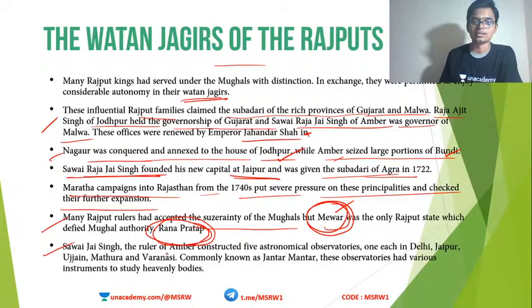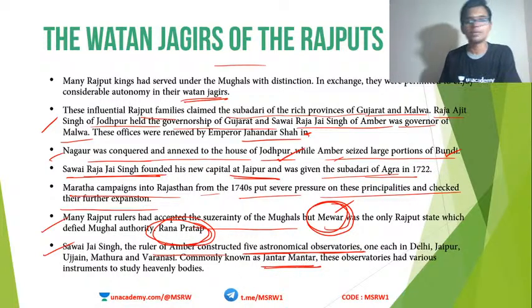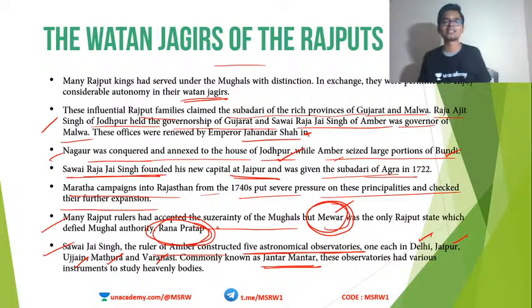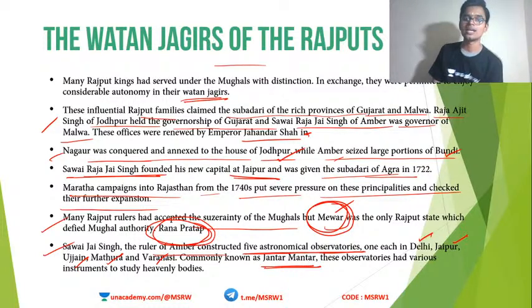Savai Jai Singh, the ruler of Amber, constructed 5 astronomical observatories known as Jantar Mantar. Remember, you have this Jantar Mantar in 5 different areas in India: Delhi, Jaipur, Ujjain, Mathura and Varanasi. Also remember, in the UNESCO World Heritage List, we have a Jantar Mantar, and that Jantar Mantar is not the one in Delhi, it is the one in Jaipur.